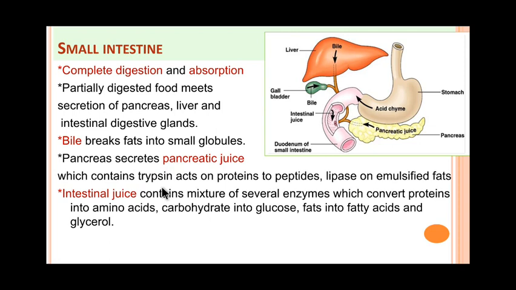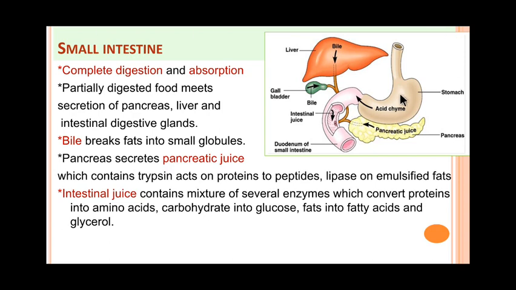So trypsin is a proteolytic enzyme which functions in alkaline medium. It is also secreted in the form of trypsinogen, which is an inactive form. Now this trypsin acts on protein and breaks it down to peptides, the smaller parts of protein. Then lipase acts on the emulsified fat and it is broken down into fatty acids and cholesterol.